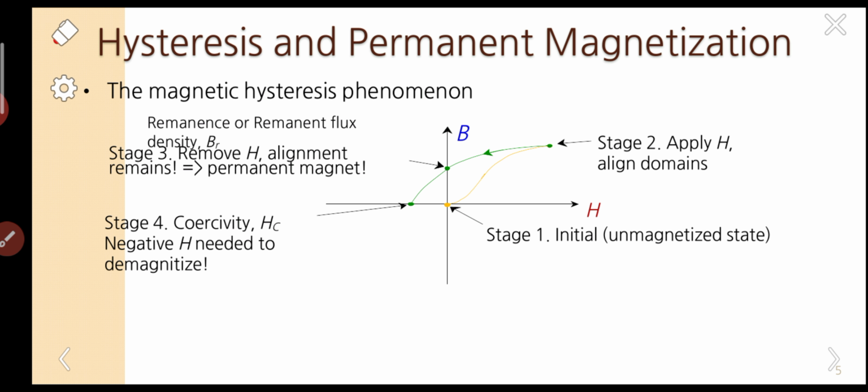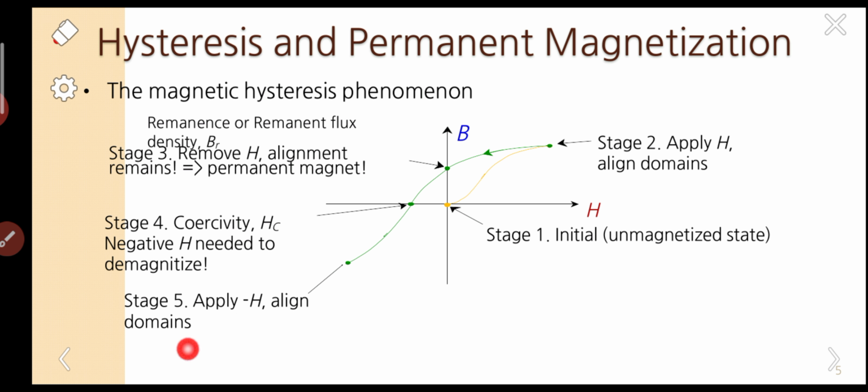If we apply the field further from here, what will happen? Look at the graph carefully. Further applying the field in this opposite direction, the graph becomes like this. That means it is saturated in the opposite direction. Look at this point, stage 5: apply minus H, aligned domains.